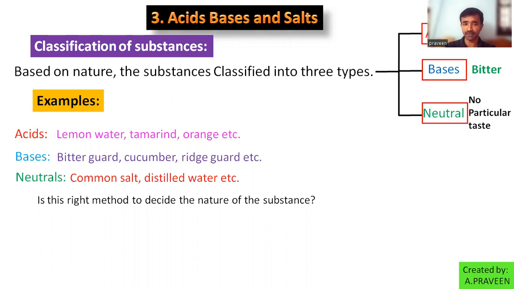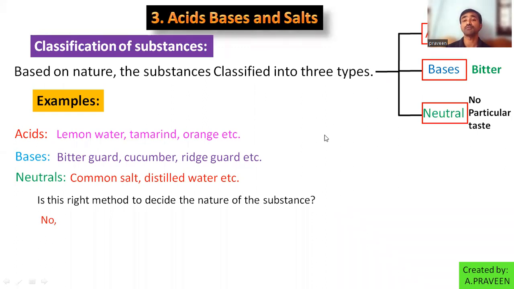Is it the right method to decide the nature of the substance as acidic, basic, or neutral? No. Why? Why is it no? Can anybody answer? Why? Sir, some acids are harmful, sir.